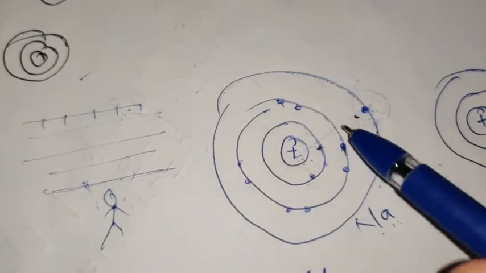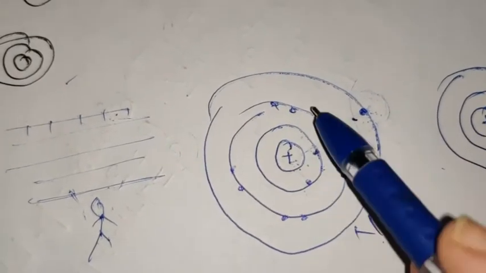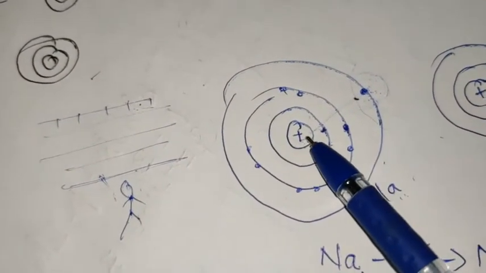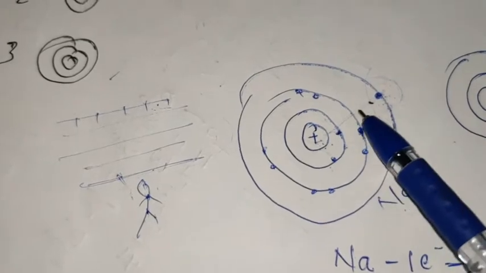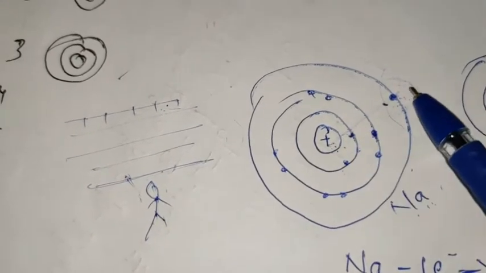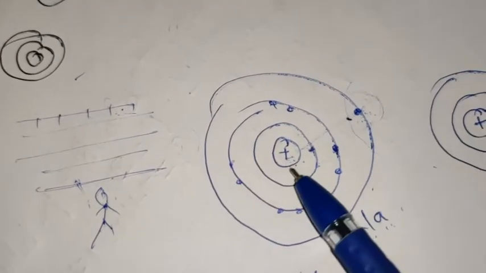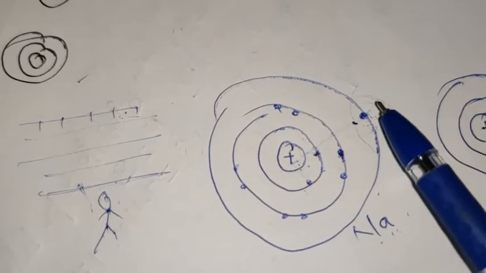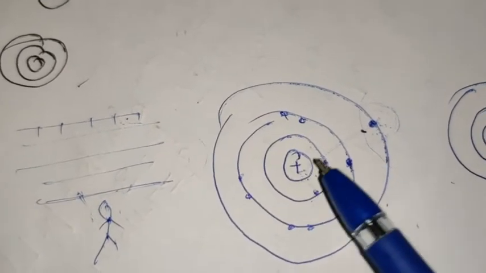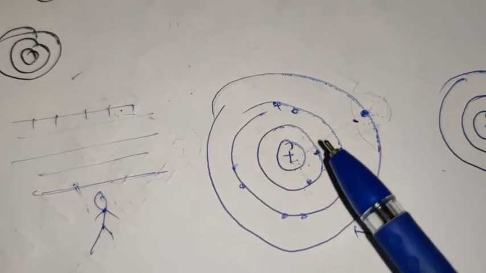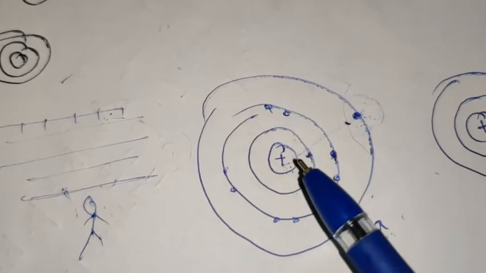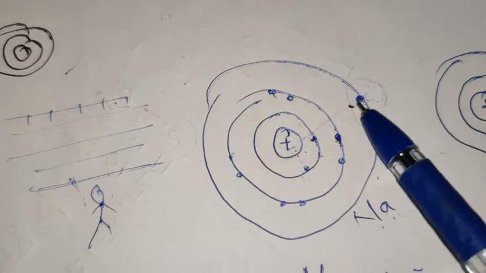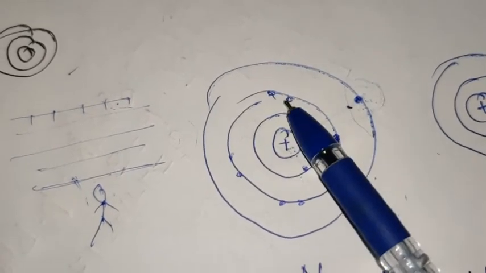Similarly, the shells which are present between the nucleus and the valence shell act as a screen. They screen the valence electron from the nucleus. So if the number of electrons and the number of shells increases between the valence shell and the nucleus, then the extent of force that the nucleus exerts over this valence electron will go on decreasing. The magnitude of force of attraction will go on decreasing with the increase in screening effect.